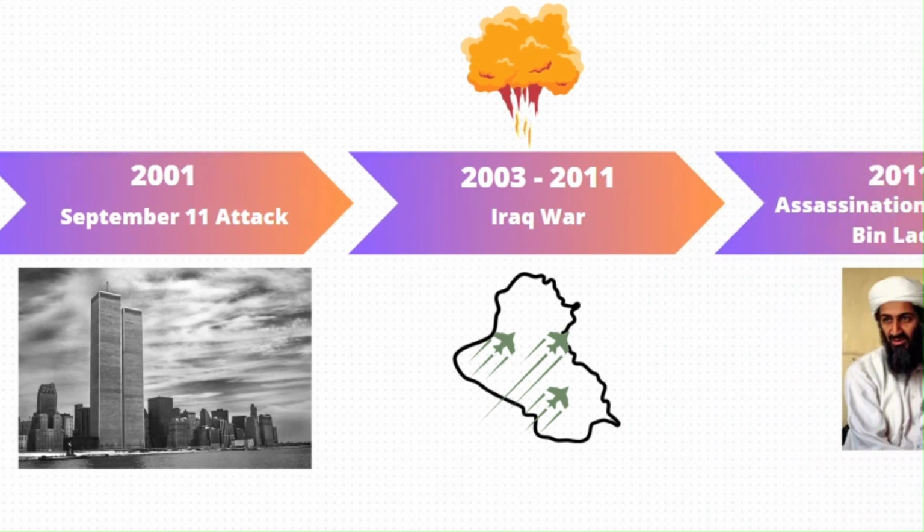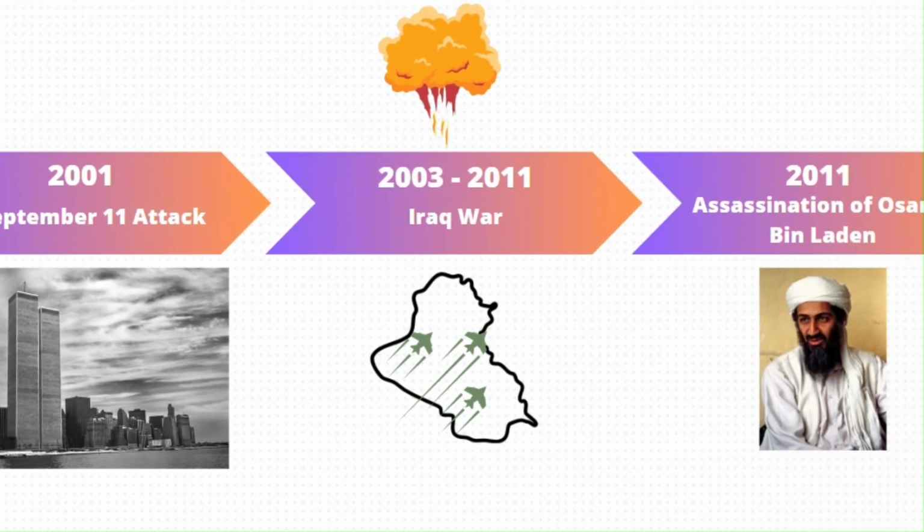The Iraq War in the 2000s began in 2003 with the invasion of Iraq led by a coalition of countries, including the United States. The war was based on the belief that Iraq possessed weapons of mass destruction, which later proved to be inaccurate. The conflict resulted in the toppling of Saddam Hussein's regime, but also led to a prolonged and complex insurgency. The war had significant human and financial costs, impacting the region's stability and international relations.